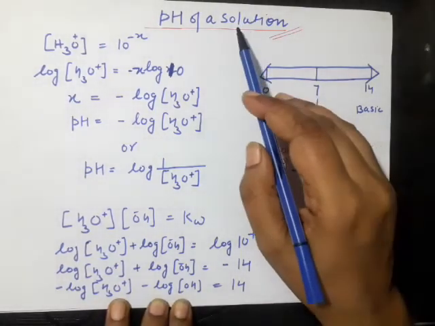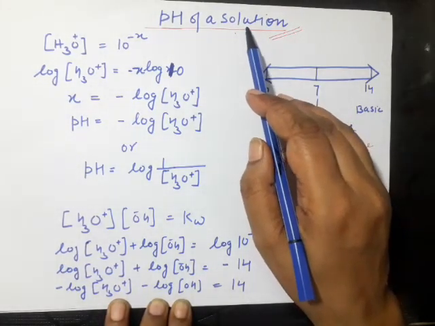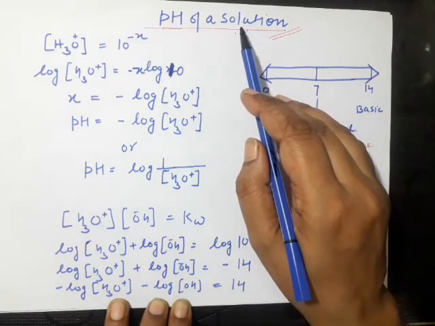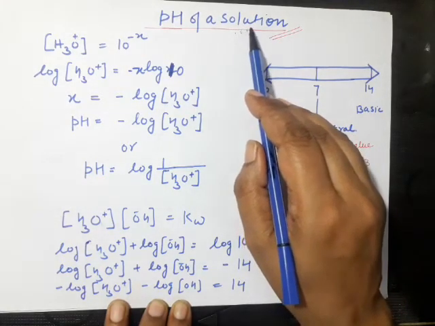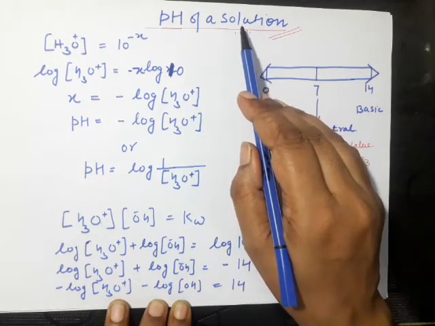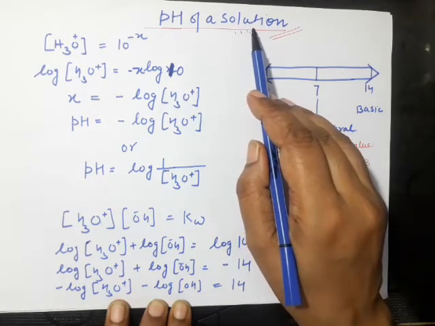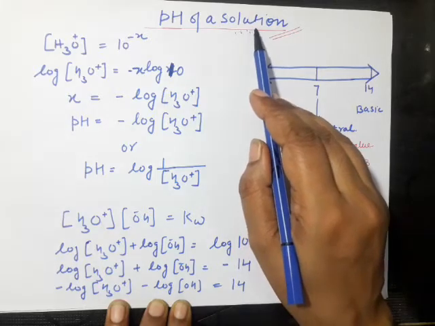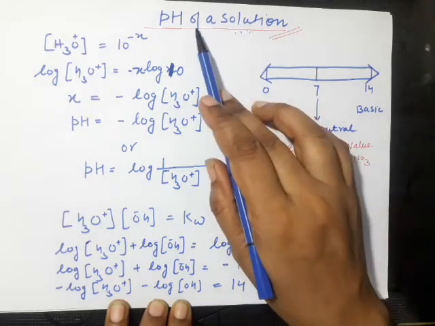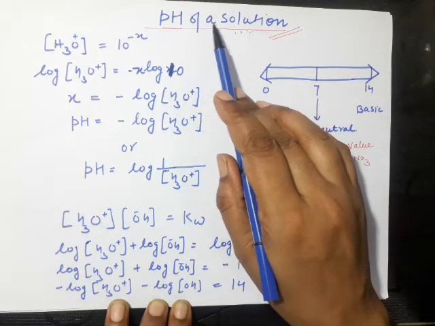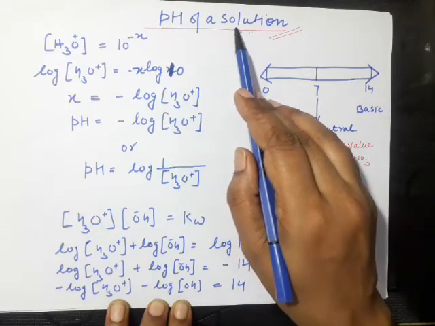Very important topic, pH of the solution. See, by pH we can easily find out whether the given solution is acidic or basic, or how much acidity and basicity the solution has. So let's discuss the pH of the solution. It is called the power of hydronium ion.